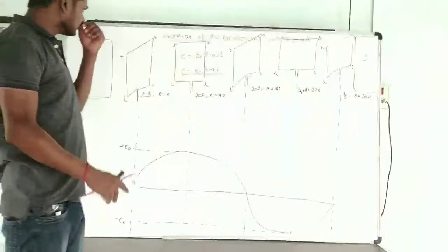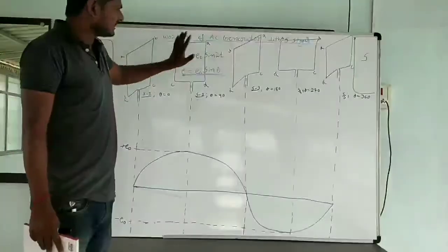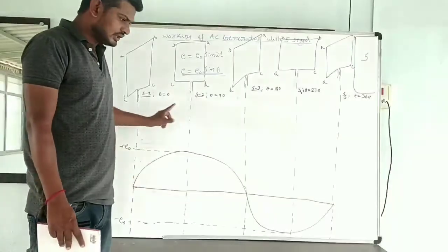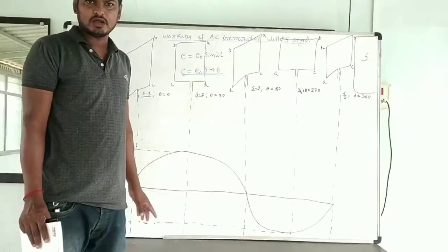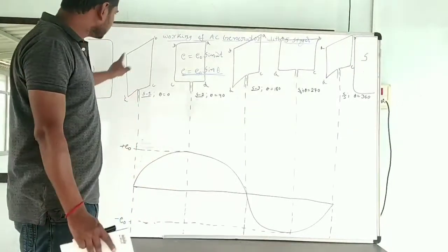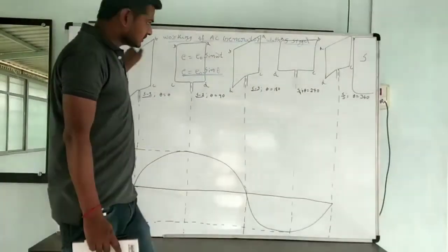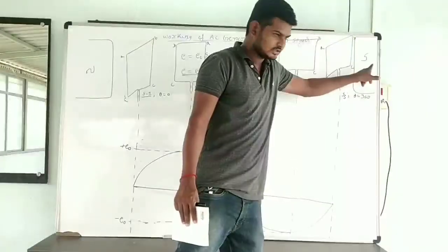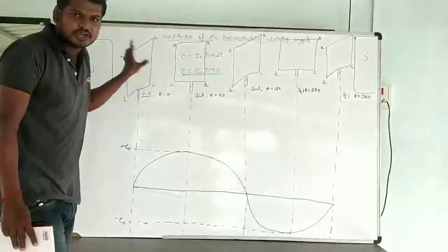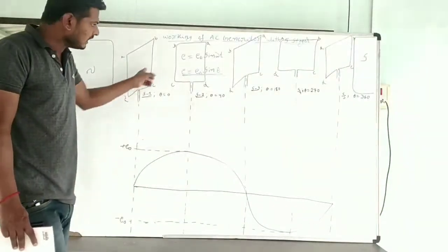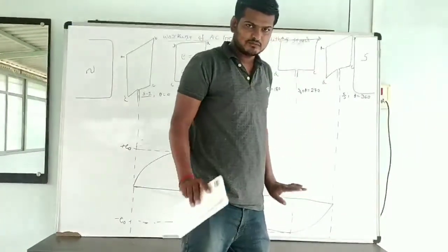Okay. So students, now I am going to explain how the EMF or current induced changes with respect to time, how it will be alternating EMF or alternating current. I am going to explain with the help of 5 stages. Here there will be 2 strong magnetic poles, the construction of the AC generator, north and south pole. In between I am going to place a coil. Based on the rotation of the coil, I am going to classify it into 5 stages.